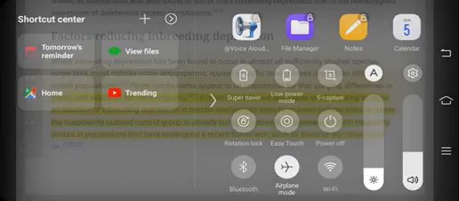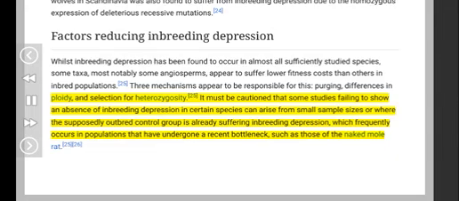It must be cautioned that some studies failing to show inbreeding depression in certain species can arise from small sample sizes or where the supposedly outbred control group is already suffering inbreeding depression, which frequently occurs in populations that have undergone a recent bottleneck, such as those of the naked mole rat.